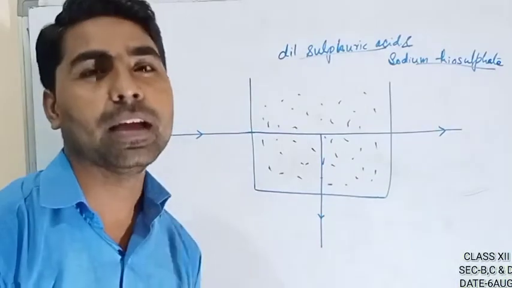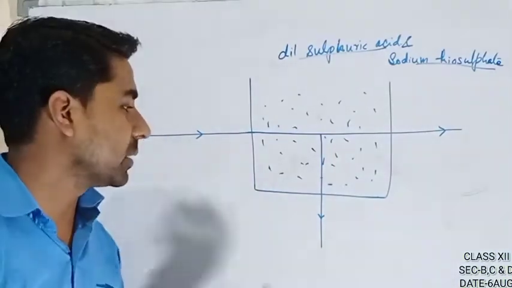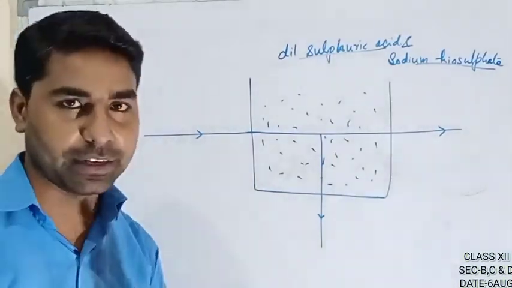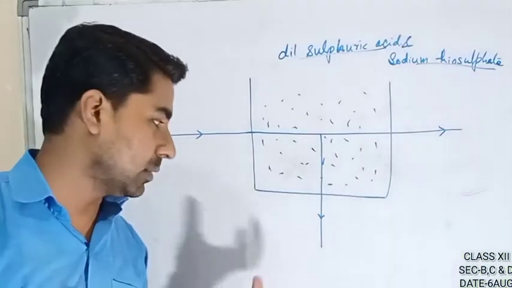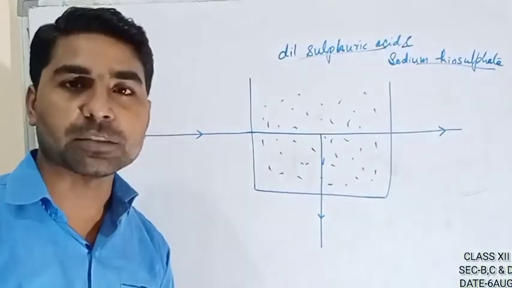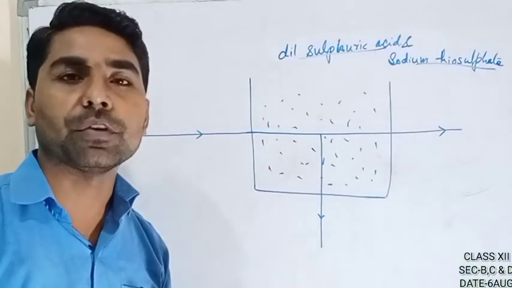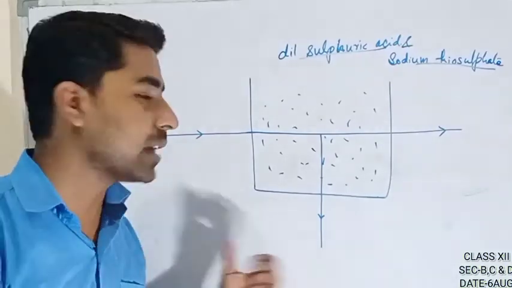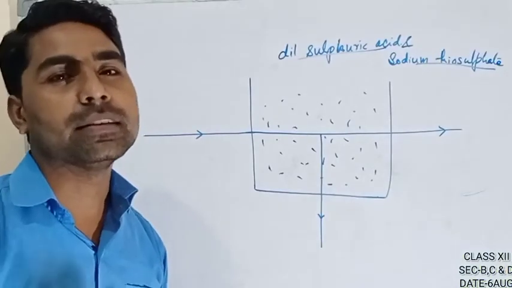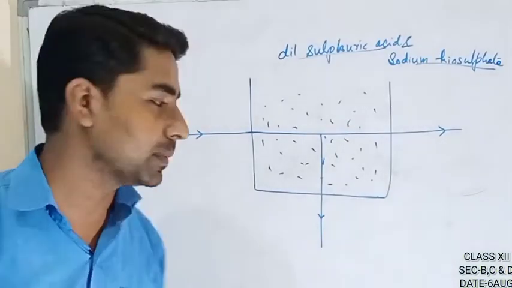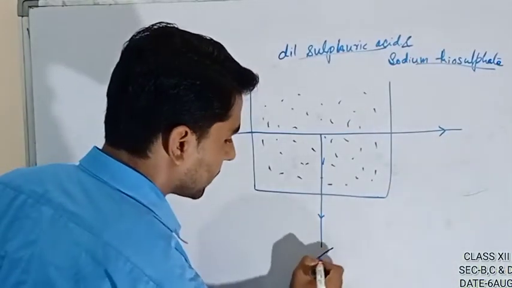But how to prove that this is plane polarized light? Remember my last topic. I said we will put a tourmaline crystal and rotate it. If light is transmitted at every angle of rotation of the crystal, then that light is unpolarized. For that, the scientist took the Nicol prism, which looks like this.